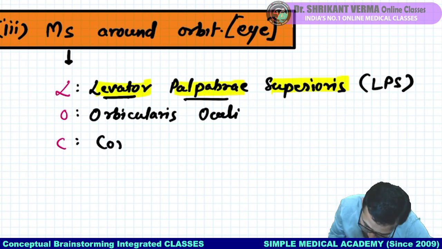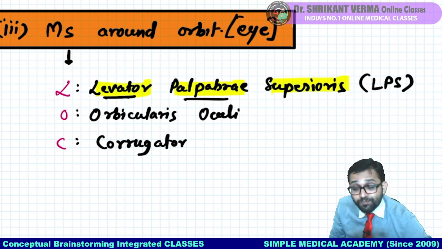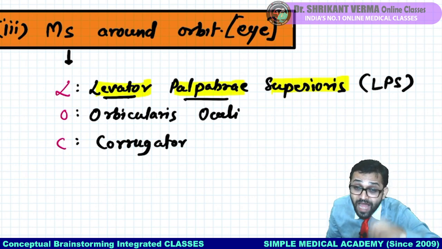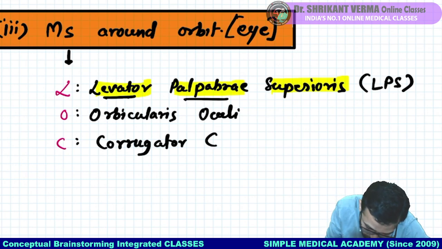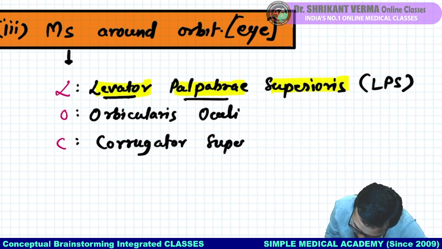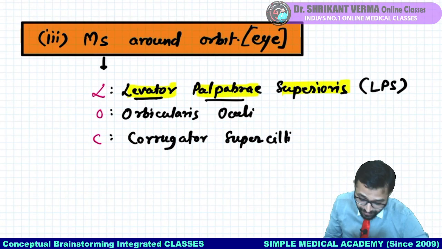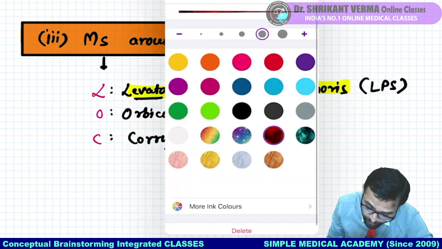And then C for, yes, remember corrugator, because it will produce the corrugation over the ciliary prominence over the eyebrow. So corrugator supercilii. So only these three muscles, no need to mug up. Fine. What is the important point which you have to remember?